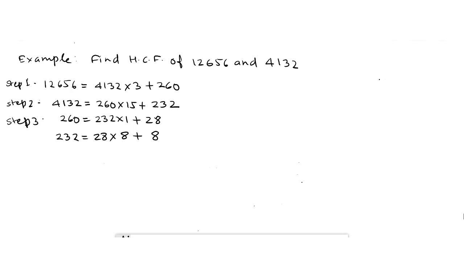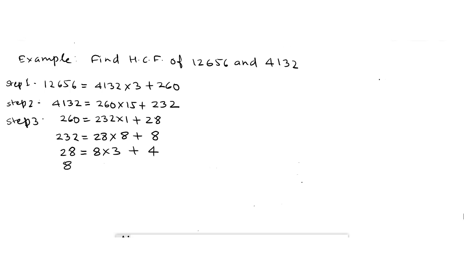Here the quotient is 8 and remainder is also 8. Now again remainder is not 0. We continue this process for 28 and 8. 28 equal to 8 multiplied by 3 plus 4. Again the remainder is not 0 and remainder is 4. So we continue this process for 8 and 4.